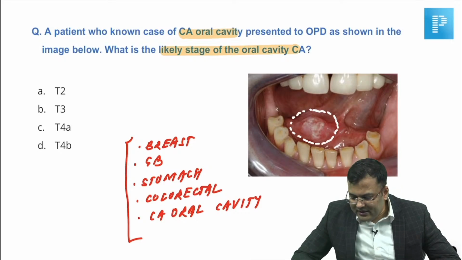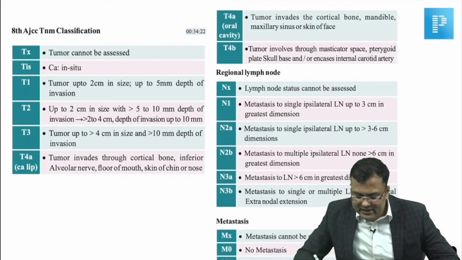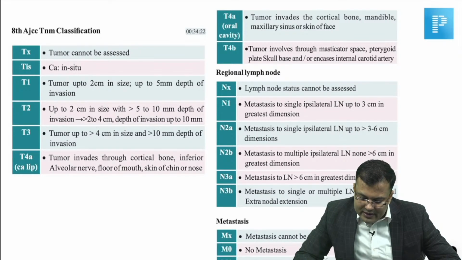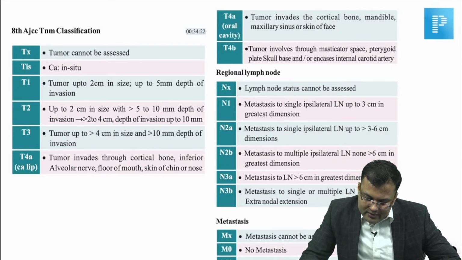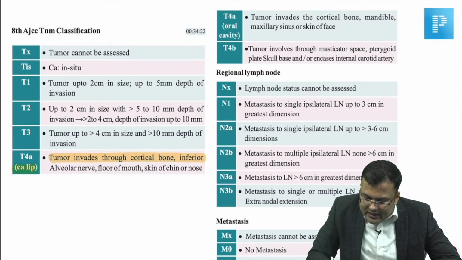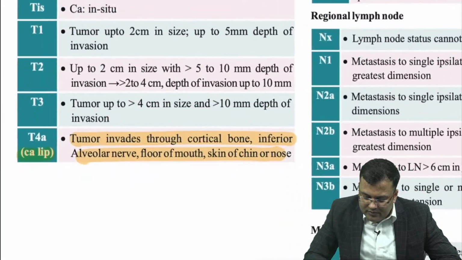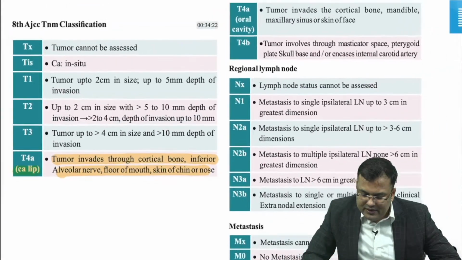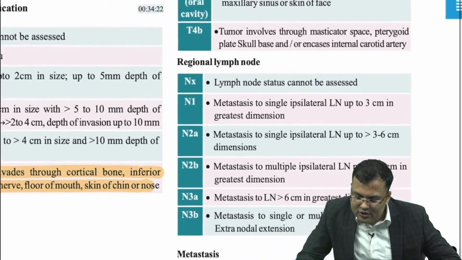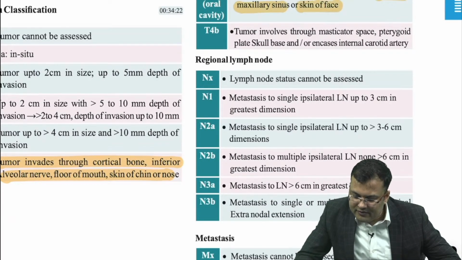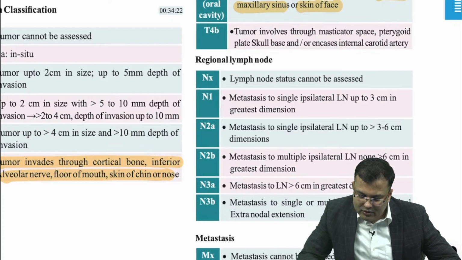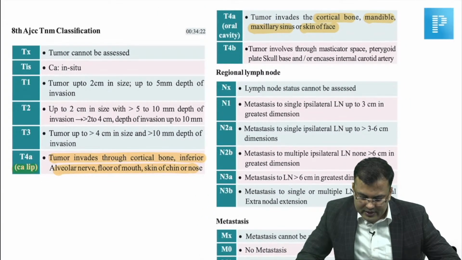So this is the malignancy and there is involvement of the floor of mouth. So let's discuss the staging. See guys, if the patient is having carcinoma lip and it is invading the floor of mouth, it is T4A. If it is carcinoma oral cavity and it is going to involve cortical bone, mandible, maxillary sinus or skin of the face, clear? It is T4A.